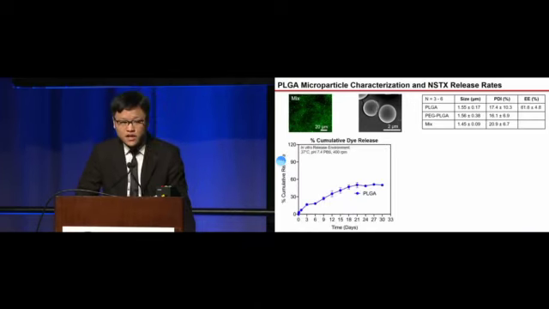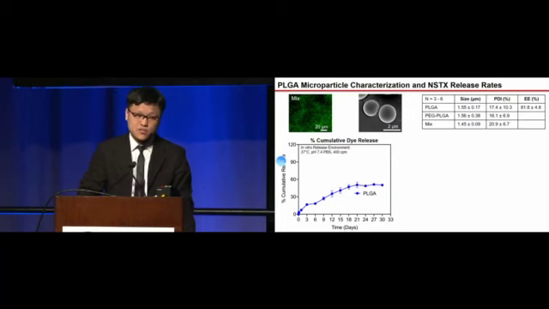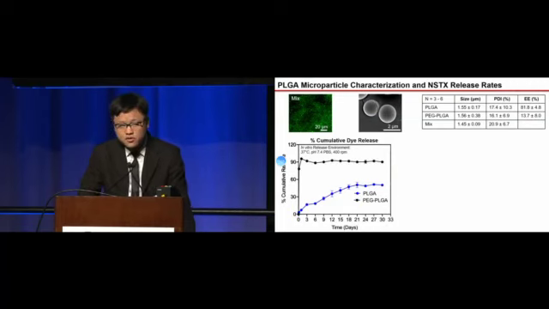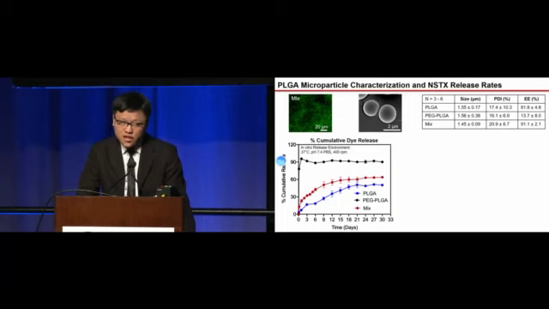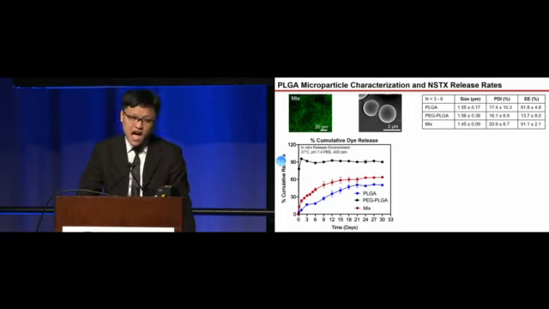The PLGA only formulation has 82% encapsulation efficiency following sustained release over 30 days. However, the PEG-PLGA only formulation suffers from low encapsulation efficiency and a very high burst release. We think it's due to the hydrophilicity in the presence of the PEGs. The mixed formulation performs the best, with the highest encapsulation efficiency of 91%.